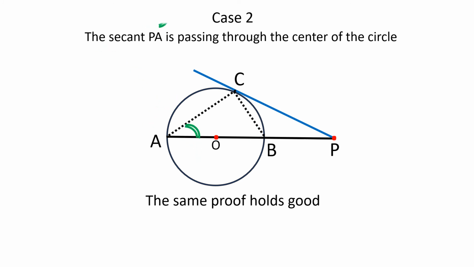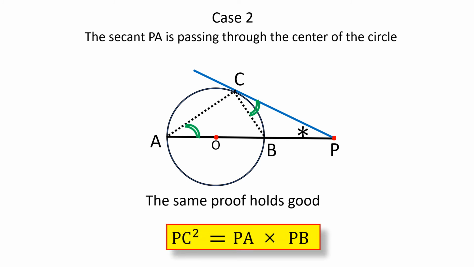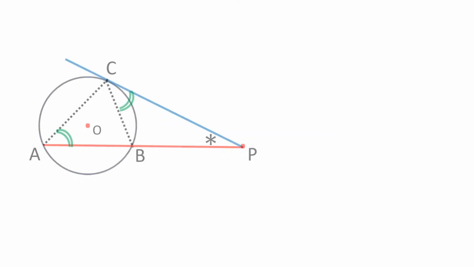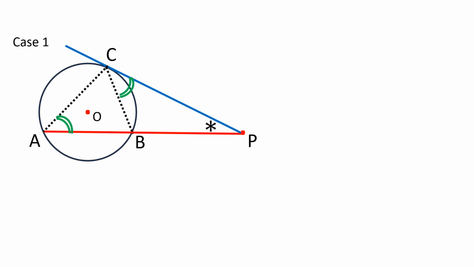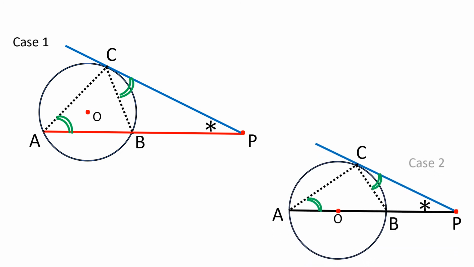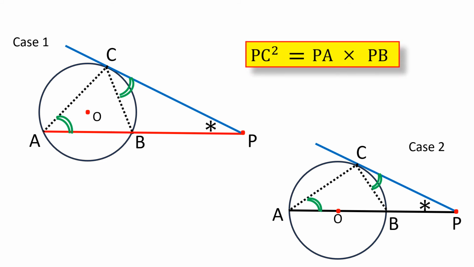So these are the two alternate angles, and this is the angle common to both, therefore they became similar. If you take the ratio between the corresponding sides and cross multiply, you get PC square is equal to PA times PB. So these are the two cases, case number 1 and case number 2, in one single slide only you are seeing this. This is a very important result. Whether the secant passes through the center or not, the same result holds good.